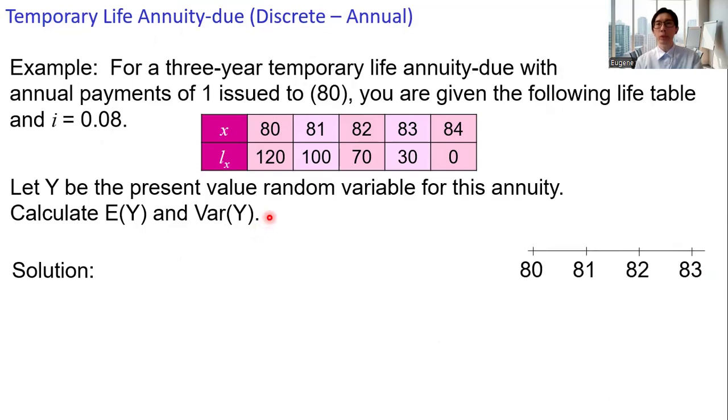All right, here we use the more convenient expression to get the expected value. To receive this $1, the probability is 1. And then if the individual survives to age 81, another payment, the probability of receiving this payment is P80. And then we have this diagram. There are no more payments as long as the individual reaches age 83, because this is a 3-year temporary life annuity deal.